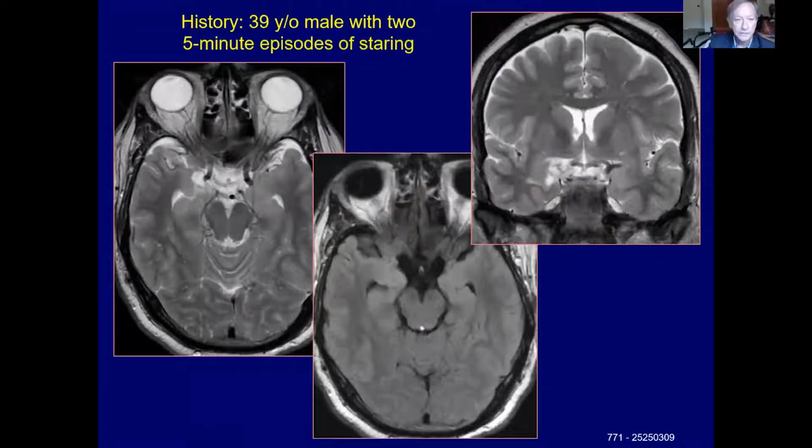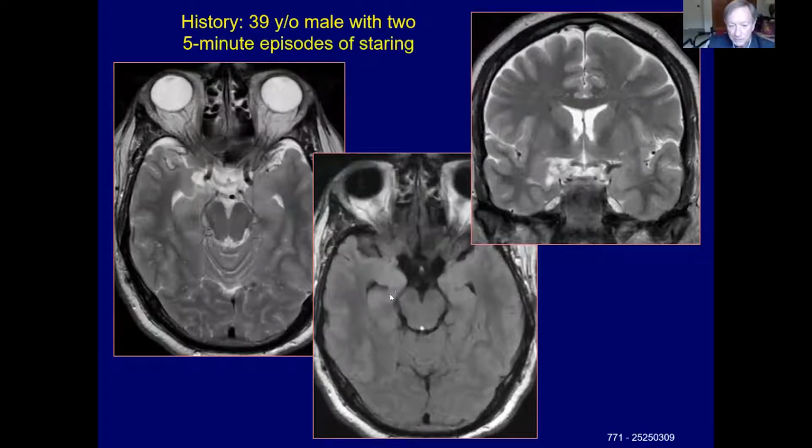This 39-year-old male had two 5-minute episodes of staring. We obtained an MRI, and on the axial T2 weighted images, there is some abnormal signal and heterogeneity within the anterior medial right temporal lobe. There seems to be some cystic change in that region,